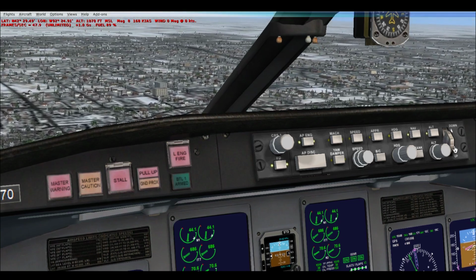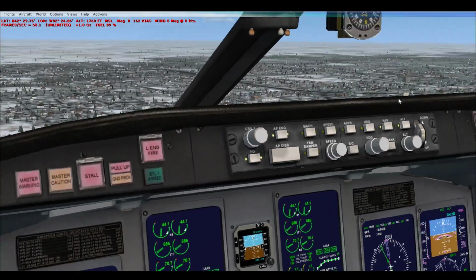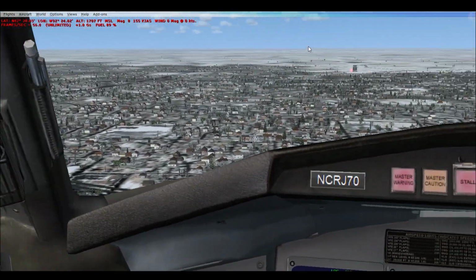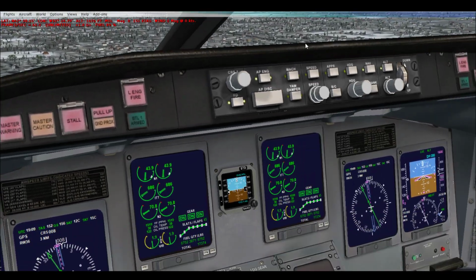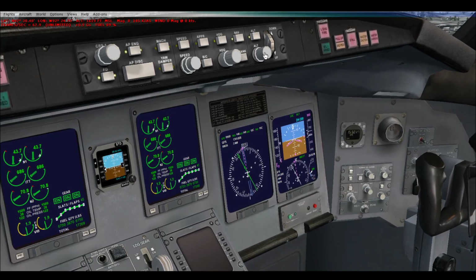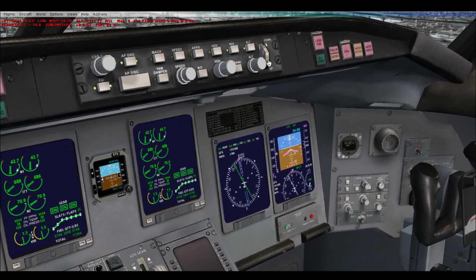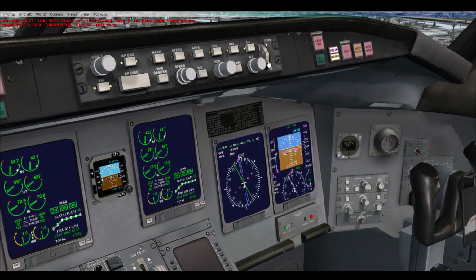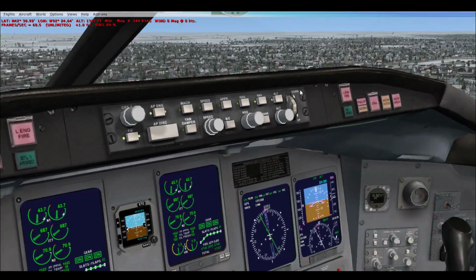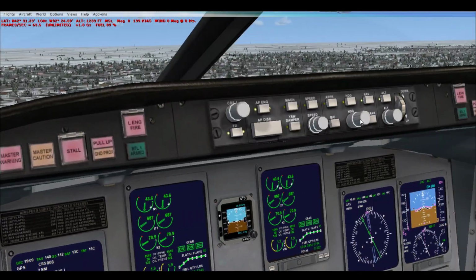So now that we keep on dropping, we want to make sure we're not dropping too fast. Keep the vertical speed indicator at a decent speed. Right now I have it set at negative 600 feet per minute, which is a good approach speed. It's not too fast, not too slow. You also want to find out the altitude of the airport you're approaching, and I know it to be about 890 feet, so we don't want to go any lower than that. As you can see, our sink rate warning is pulling up, saying we are going way too fast, too low. So because of that, we are going to descend at about 400 feet per minute.